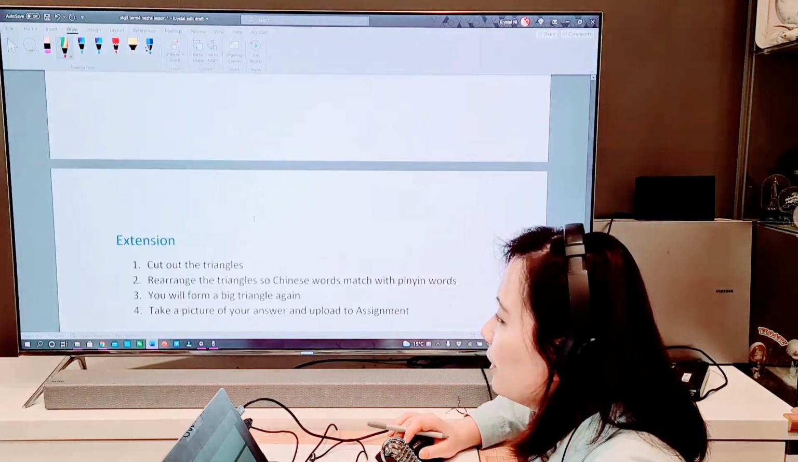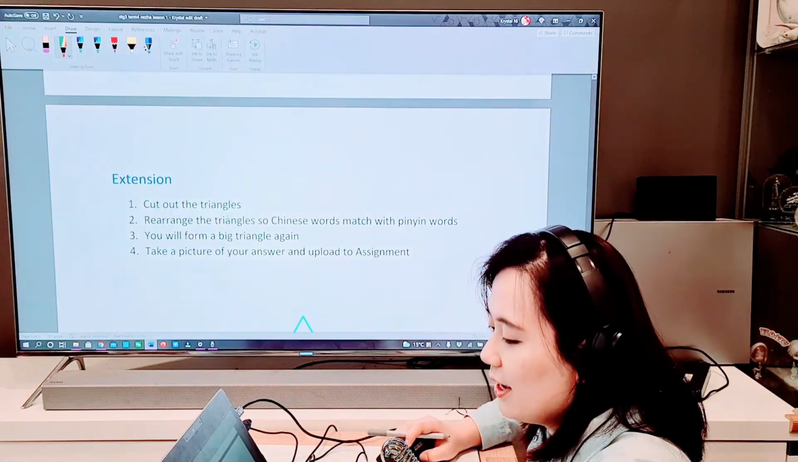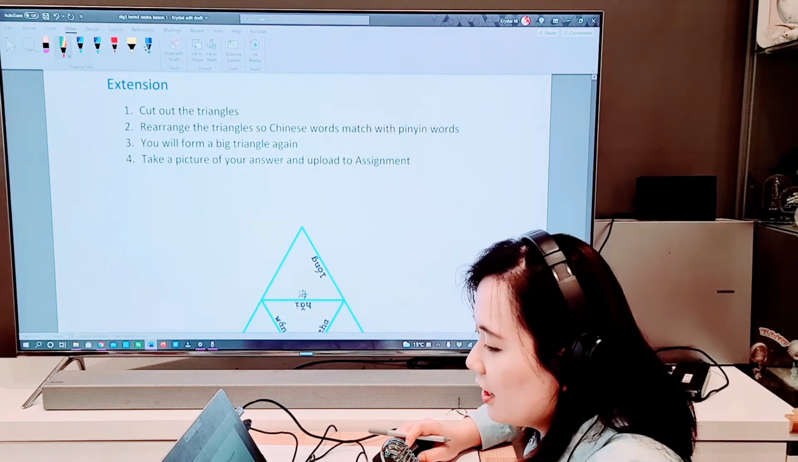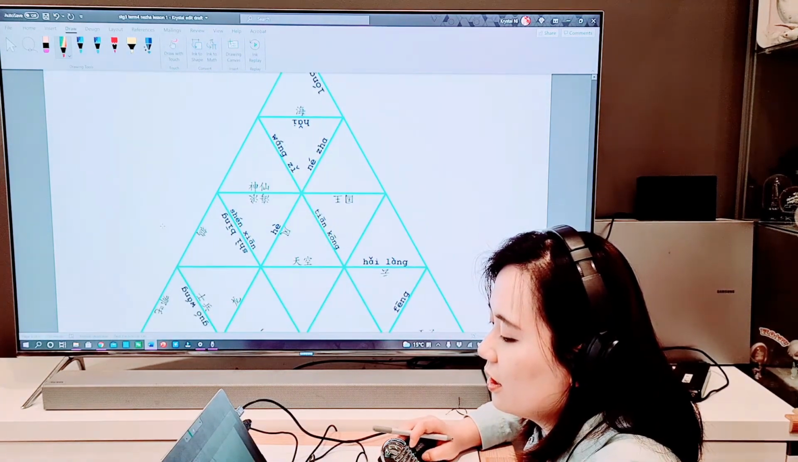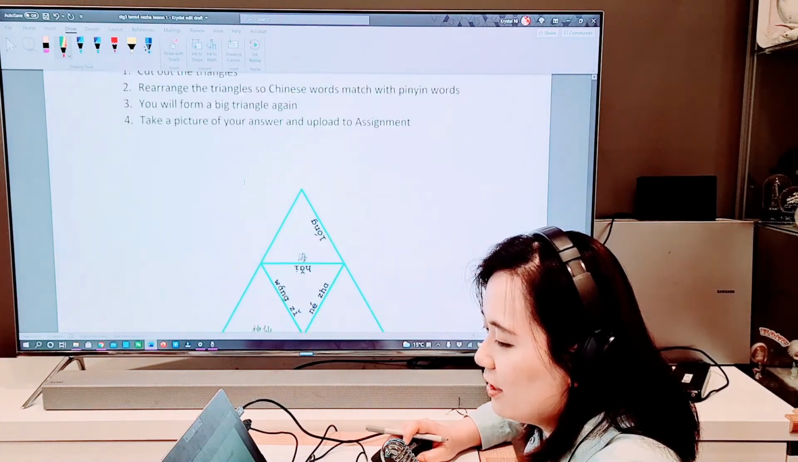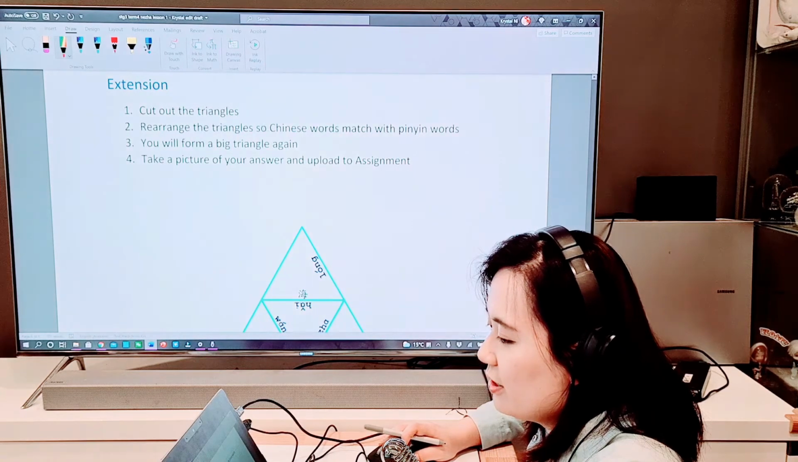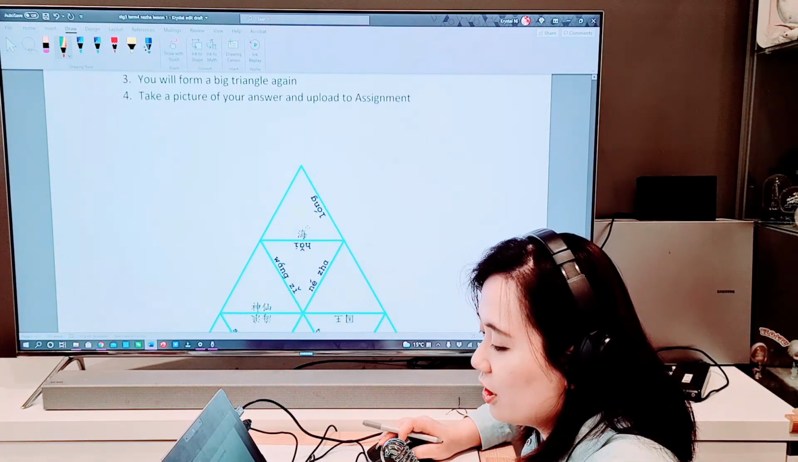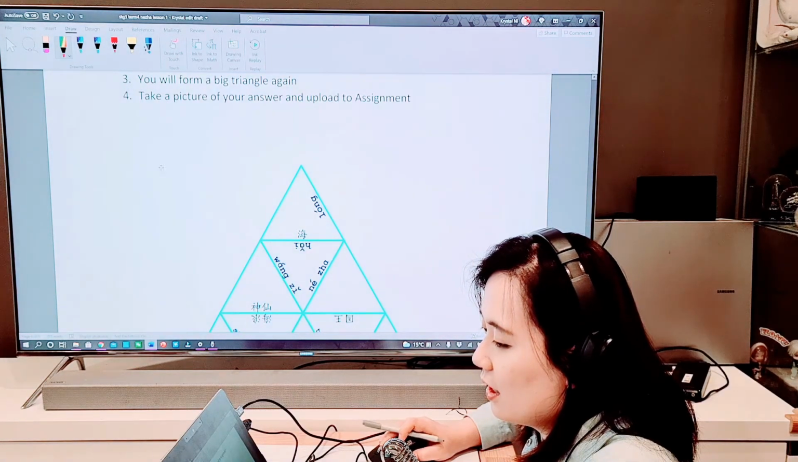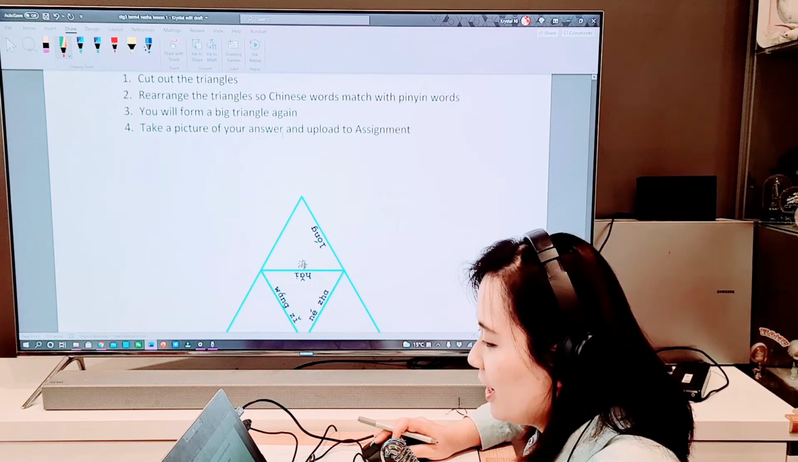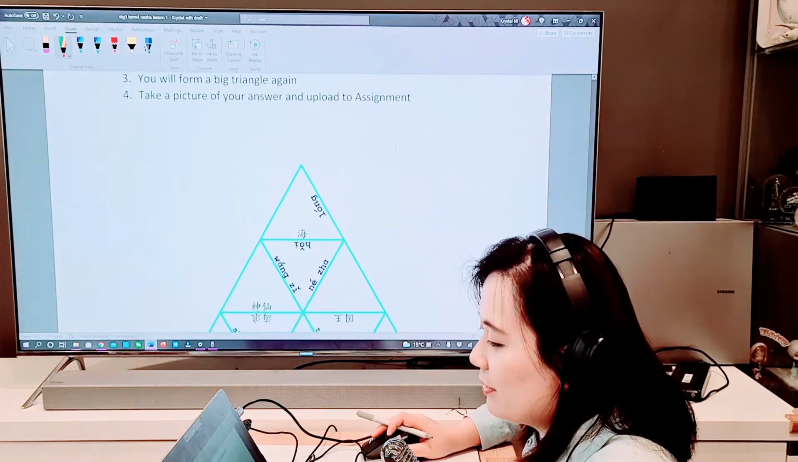Now, for the extension, it's also a game. This game requires you to cut it out yourself. So cut out the triangles. Cut the big one, then cut the small ones out. Rearrange the triangles so the Chinese words match with the pinyin. You will form a big triangle again. Take a picture of your answer and upload it to the assignment.